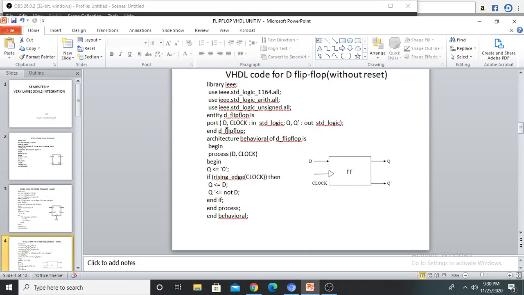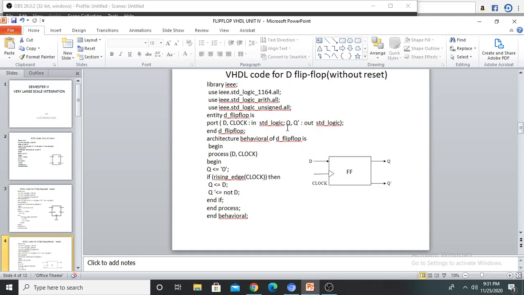Here also I am using D flip flop as the entity name. In this program, D flip flop is the entity name. Behavior is the architecture name. So entity D flip flop is. Next I am declaring the input output ports. Here D and clock are inputs, Q and Q bar are outputs. So port, open the bracket, D comma clock colon in, then STD logic. STD logic means standard logic, semicolon.